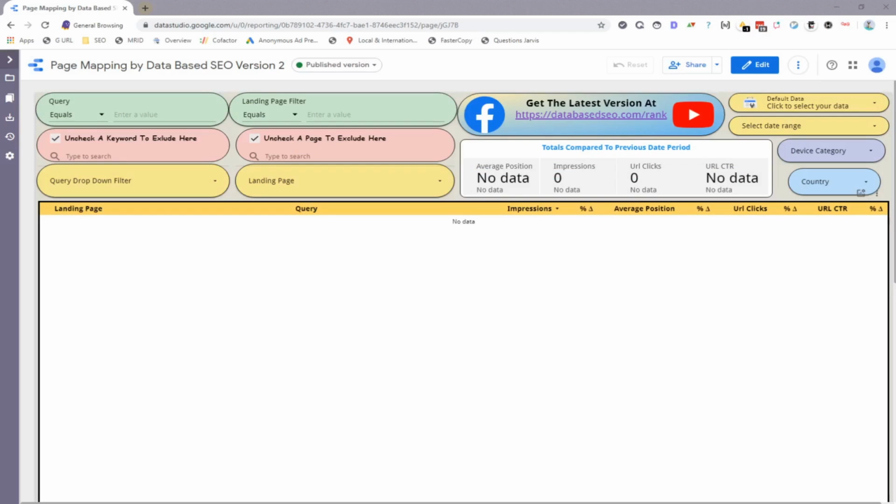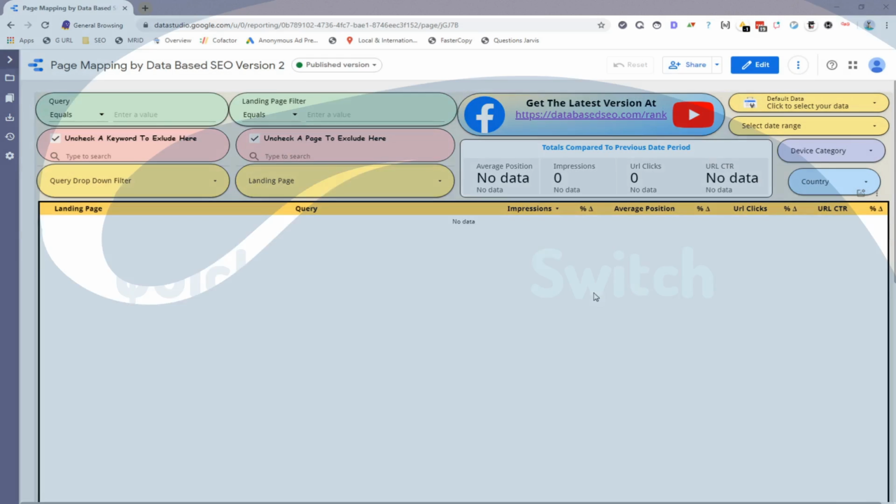So today I created the updated version of this database SEO sheet. You'll have all the links that you need right here and on the bottom over here. So if you ever need the most updated sheet, just visit this link and you will find that. So without further ado, let's get started here.